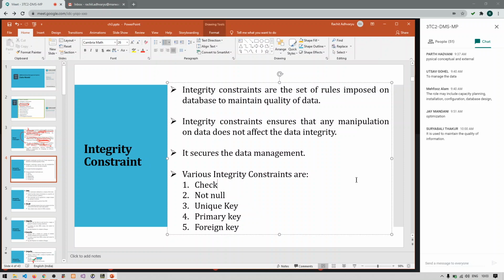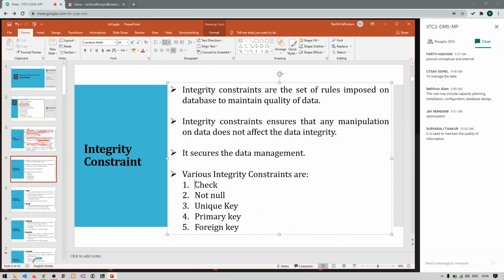Clear with this? What do you mean by integrity constraint now? It ensures your data quality, ultimately efficient data quality. Clear with this, guys? Okay, so ultimately it secures the data management. As I said, it manages your data efficiently. And for this, you have 5 types of constraints. First one is check constraint, second is not null, unique key, primary key, and foreign key.